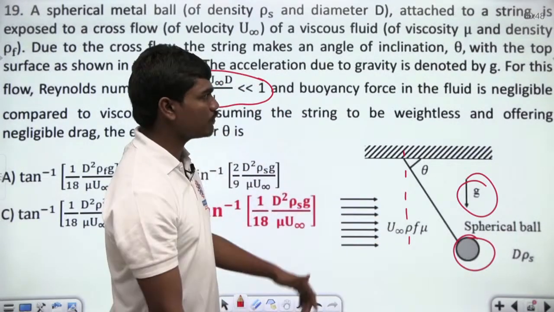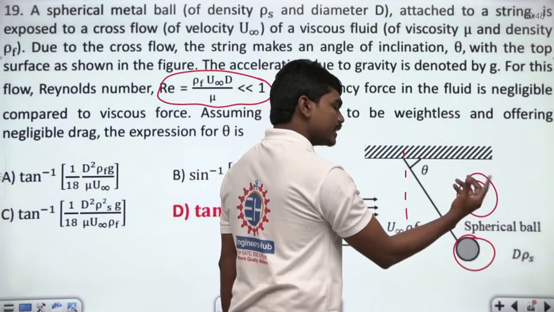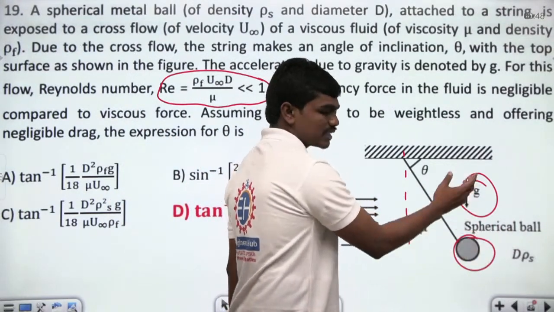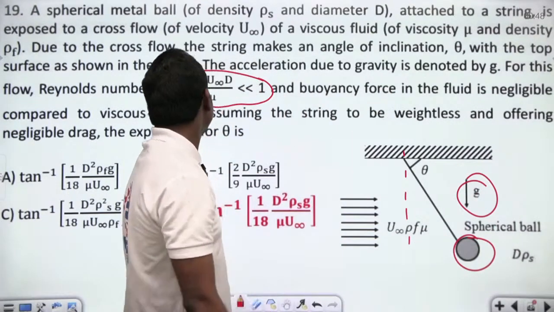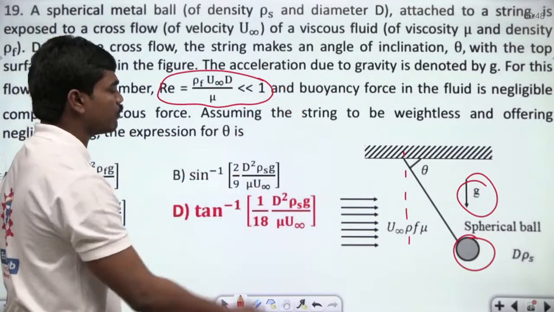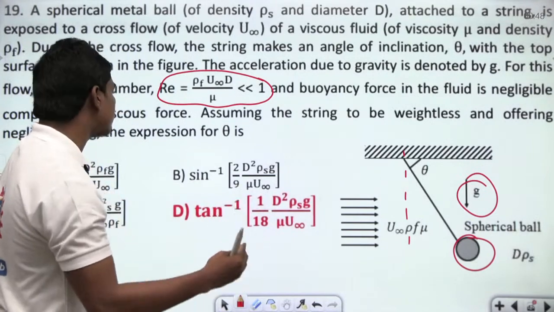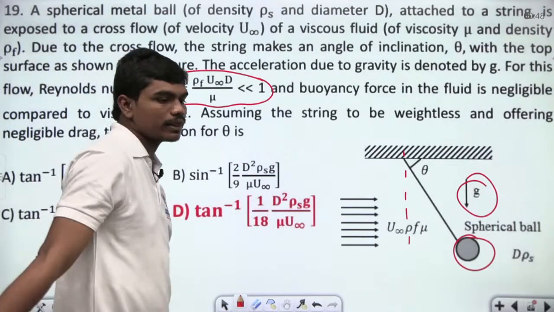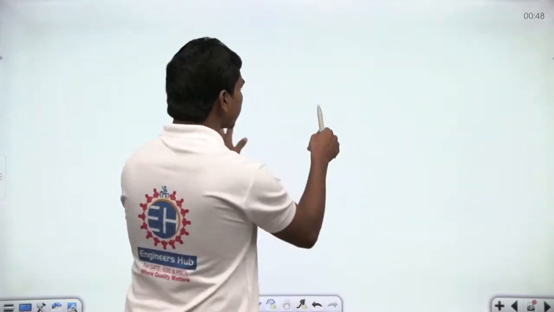And buoyancy forces in the fluid are negligible, of course, because when this bob is completely surrounded by the fluid, it's quite common that the bob experiences some buoyancy force from the fluid, but it's given that the buoyancy forces are negligible compared to the viscous forces. So viscous forces are of consideration, but buoyancy forces are neglected. Assuming the string to be weightless and offering negligible drag, find the expression for theta. Let us try to reconstruct the structure.